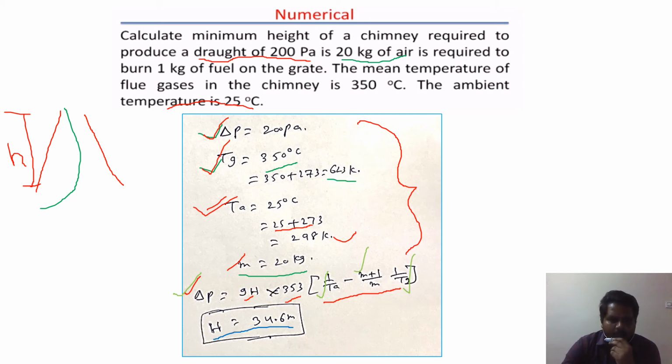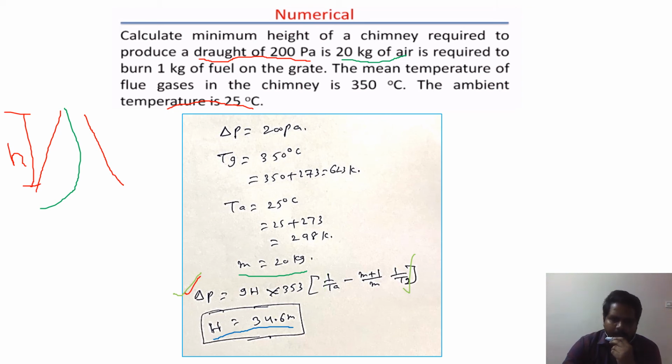So from this problem we can understand that for 200 Pascal pressure difference, it requires height of the chimney 34.6 meters, which means almost it is a 10-storey building or 11-storey building, that much height for only 200 Pascal. If we go further, as we know that it will be up to 3000 Pascal. If you go for 3000 Pascal, the height of the chimney will be very high. So it is not advisable.